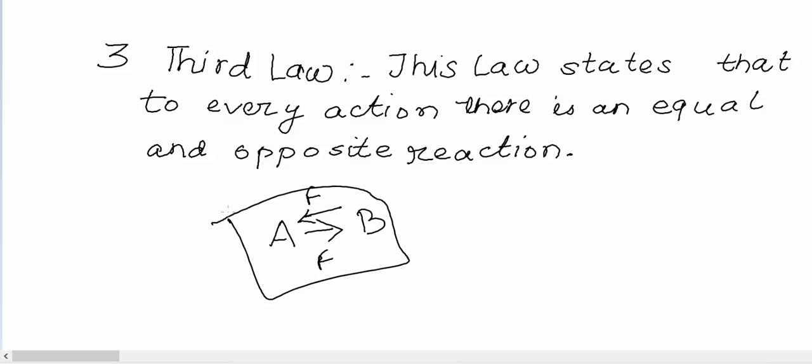Let us explain it through some examples. If a person strikes a wall with his fist, the force on the wall is equal and opposite to the force on the fist. And that's why when you hit the wall, you get hurt.